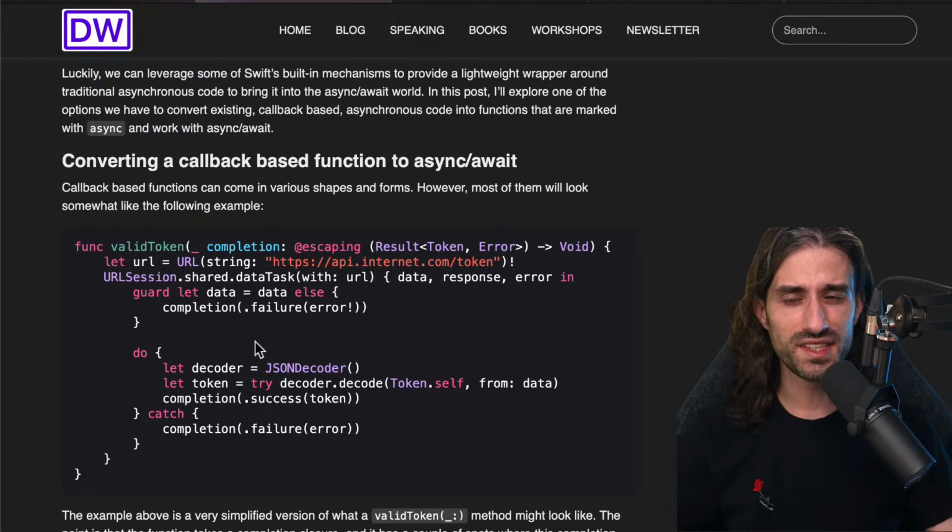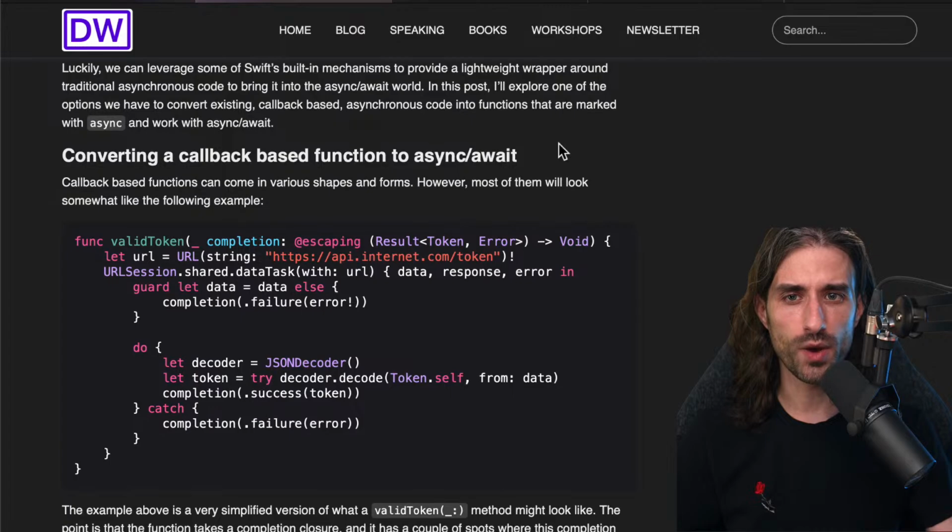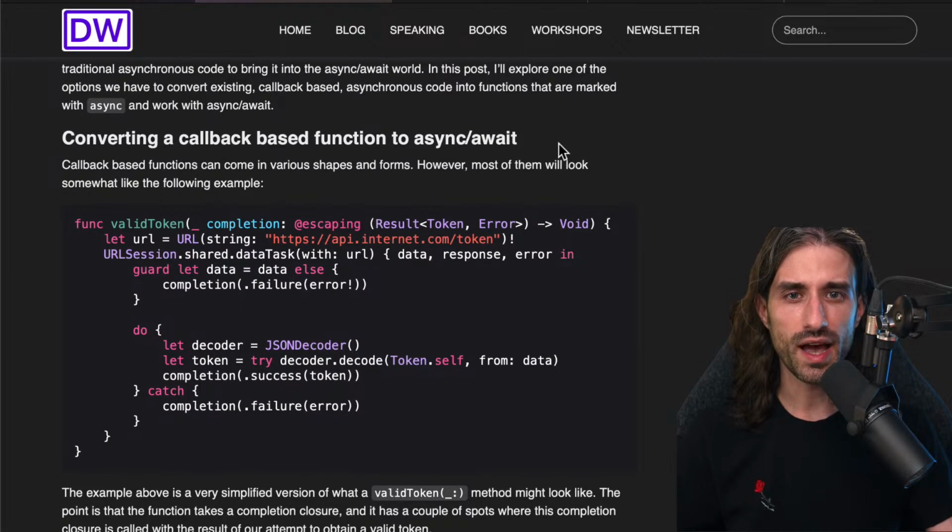So in the case where we have this kind of legacy code, luckily, we can leverage some of Swift's built-in mechanisms to provide a lightweight wrapper around traditional asynchronous code to bring it into the async await world. In this post, I'll explore one of the options we have to convert existing callback-based asynchronous code into functions that are marked with async and work with async await. So how do you convert a callback-based function to async await?